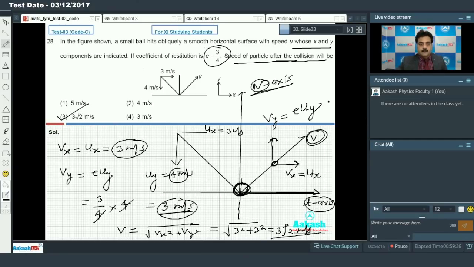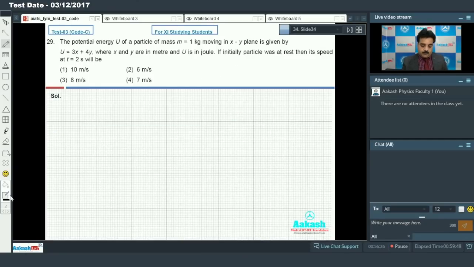So let's move on to question number 29. If I go to question number 29, the potential energy U of a particle of mass 1 kg moving in the xy plane is given by U is 3x plus 4y, where x, y are in meter and U is in joule. If initially the particle was at rest, then its speed at t equal to 2 seconds will be? So I want to calculate the speed.